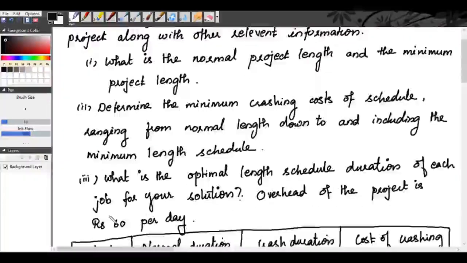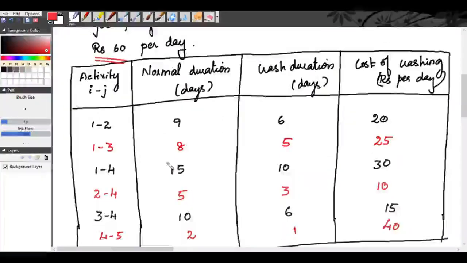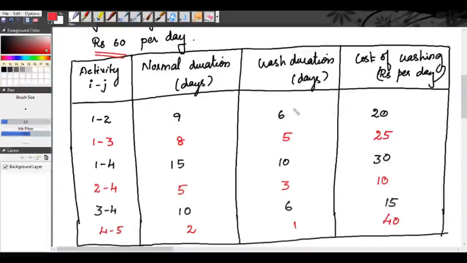And the overhead of the project is rupees 60 per day. So if the overhead of the project is rupees 60 per day, which means our project cost includes indirect cost also. Okay, this rupees 60 per day is the indirect cost of your project, that is the overhead cost of your project. Now the details given are the activities, the normal duration, the crash duration, and the cost of crashing per day.